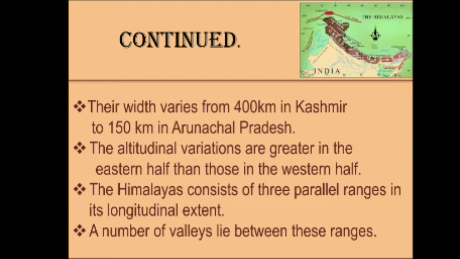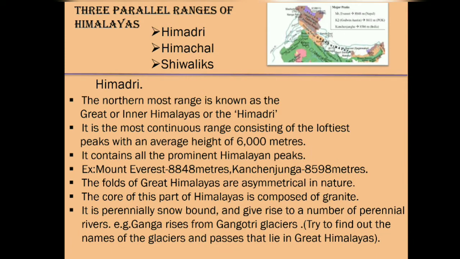The Himalayas consists of 3 parallel ranges in its longitudinal extent. In the last chapter, we have learned about the latitudinal and longitudinal extent. A number of valleys lie between these ranges. Now we will discuss about the 3 parallel ranges of Himalayas. They are Himadri, Himachal and Shivaliks. First we will discuss about Himadri.